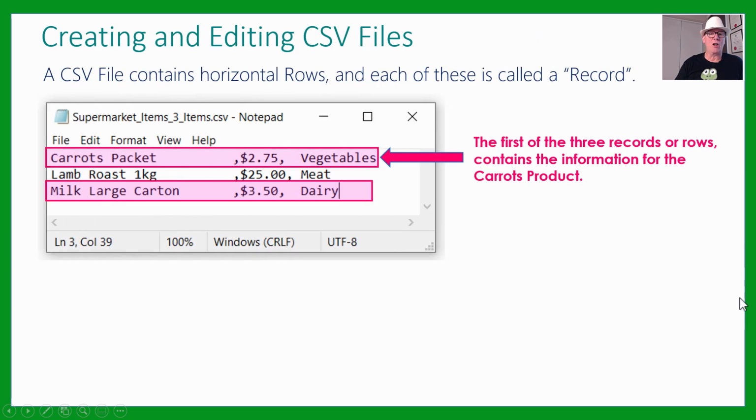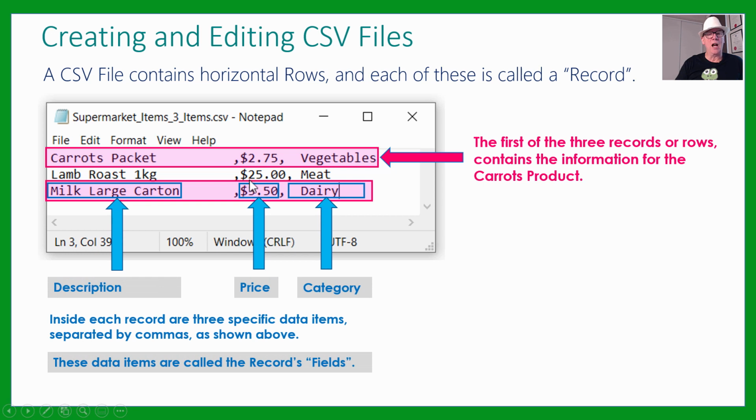So the CSV file has horizontal rows. Each of these rows here, which we've highlighted, is a record. So there's 3 rows in this file, or 3 records. The record level is the full row with all of the comma separated values for that particular item in it. But inside each particular record item, we've also got these sub values. We've got what the description is, the price, and the category. So these 3 are called fields.